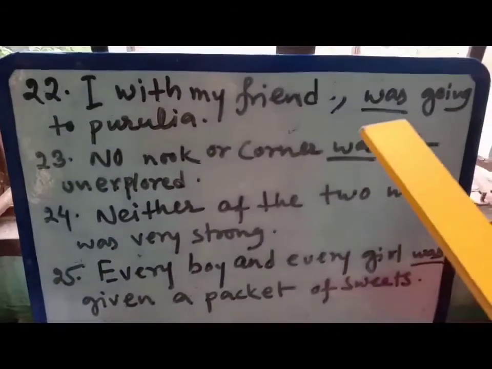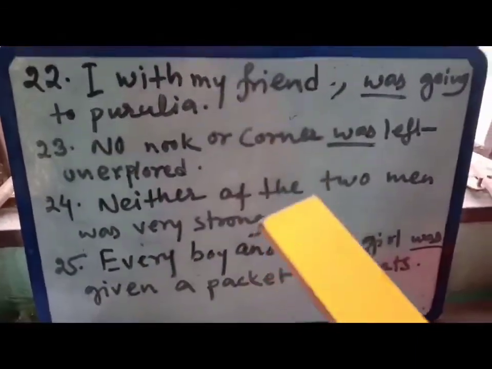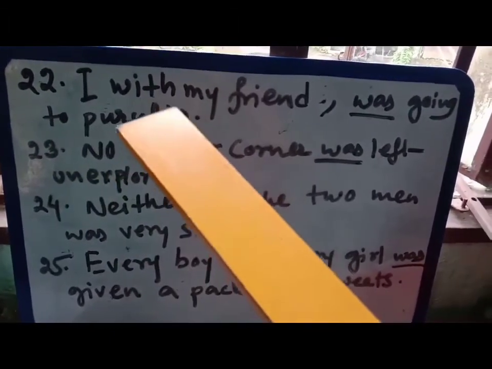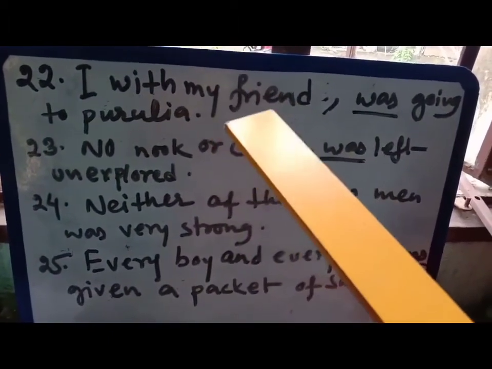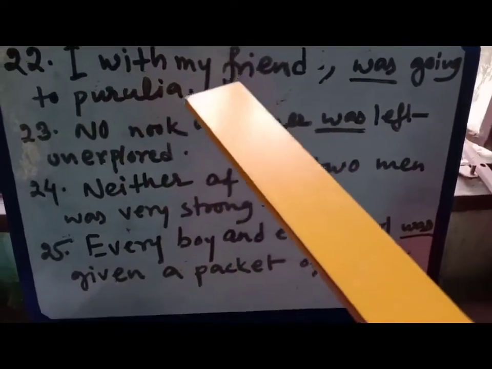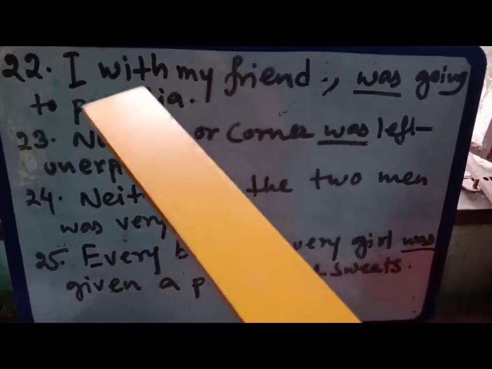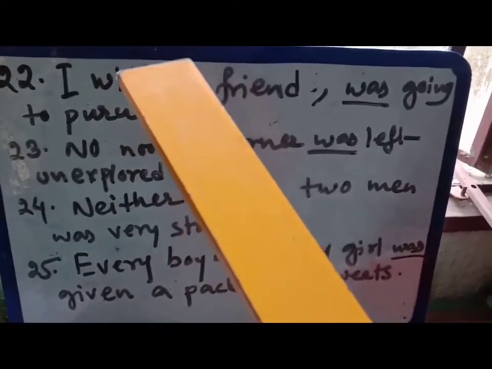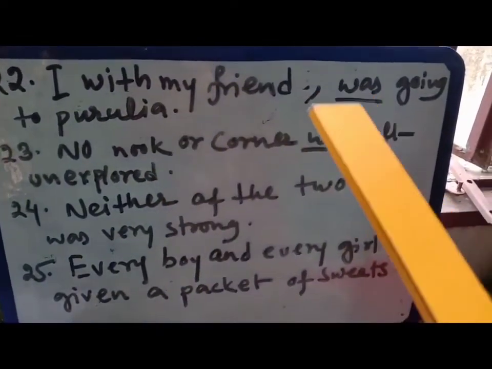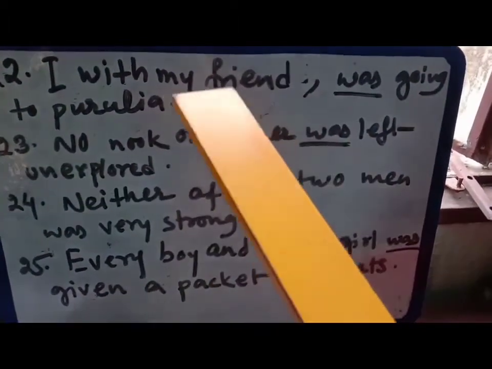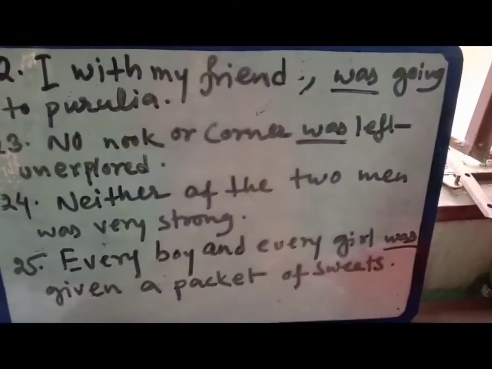Number 22. I with my friend was going to Purulia. Okay. So here you can see I, this is the subject, and another subject of the sentence is my friend. So these two subjects are connected with this word with. So obviously here what will happen? The verb should be in singular form. Okay. So I with my friend was going to Purulia.